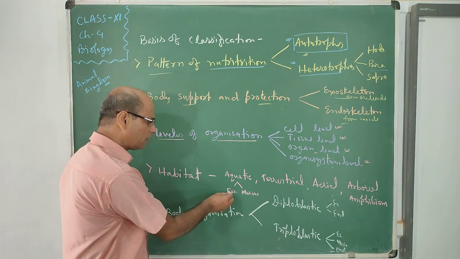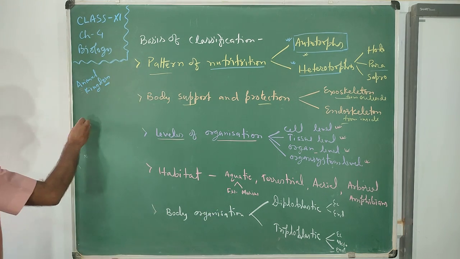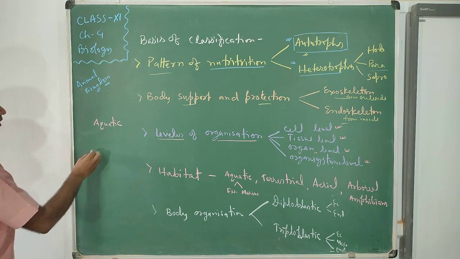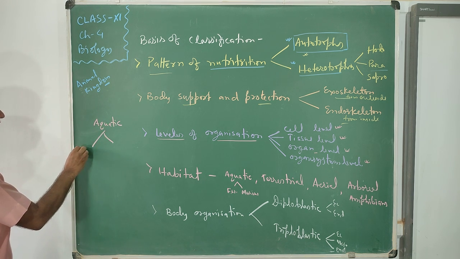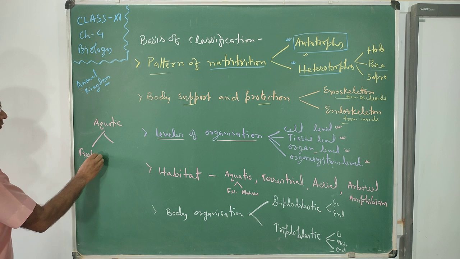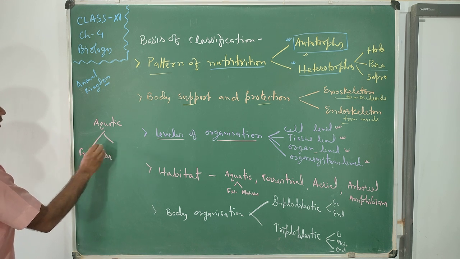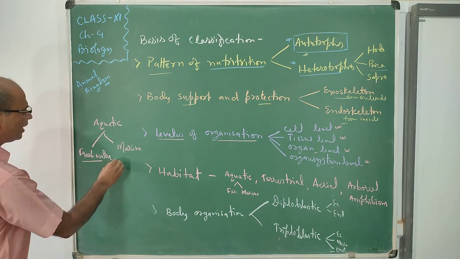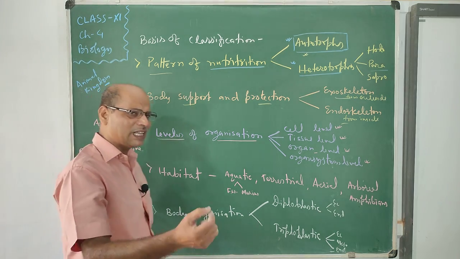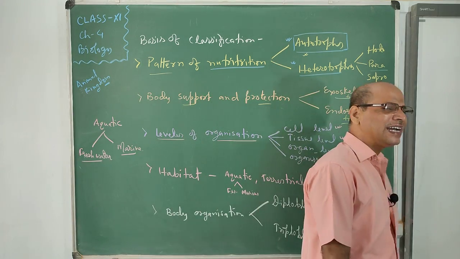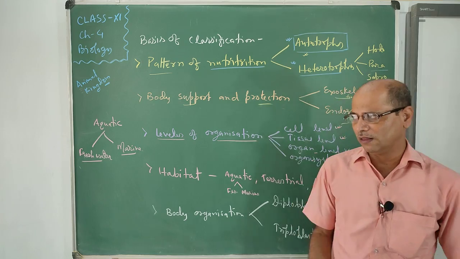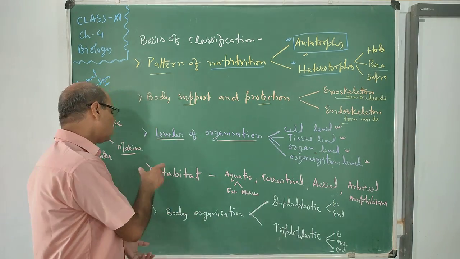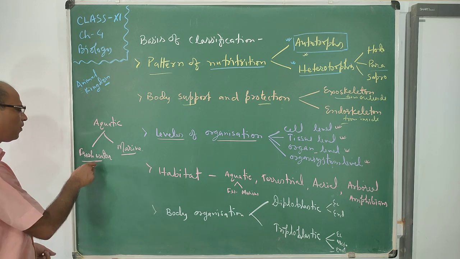See, first one, aquatic habitat, divided into two parts, that is freshwater and marine. Freshwater is very less. That's why the marine habitat is very large, meaning the maximum number of animals are found in the sea rather than in freshwater.